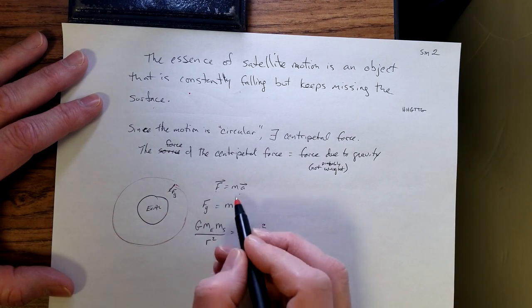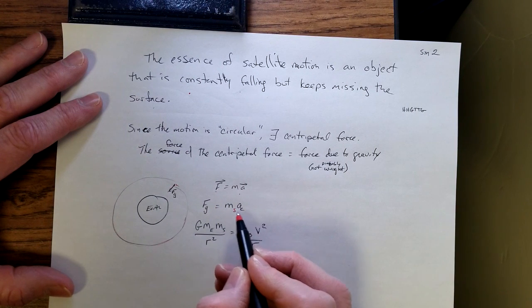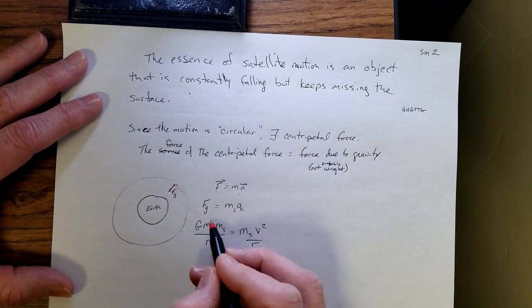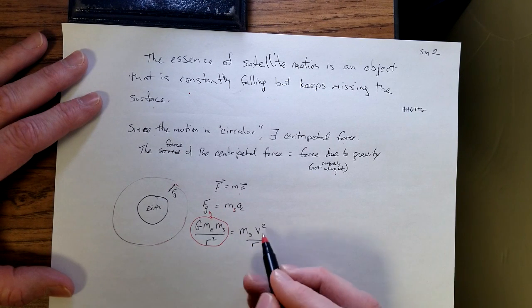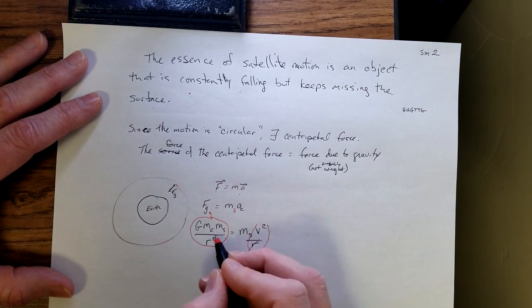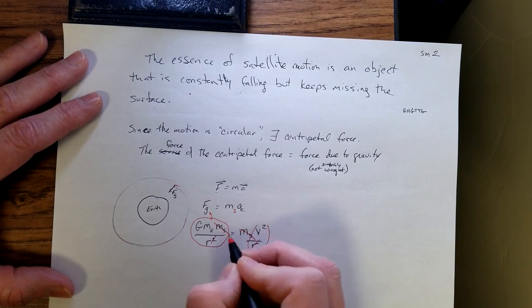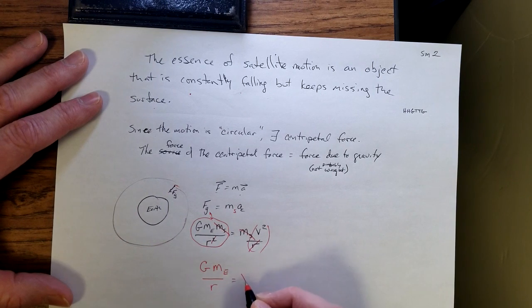So F equals ma. The force due to gravity, the force acting on it, is equal to the mass of the satellite times the centripetal acceleration. We have the generic formula for force due to gravity, and we have mass times acceleration. Now that R cancels out with one of those, the mass of the satellite cancels out, and we're left, before we do anything else, with G times the mass of the Earth, or whatever the central body is, over R is equal to speed squared.